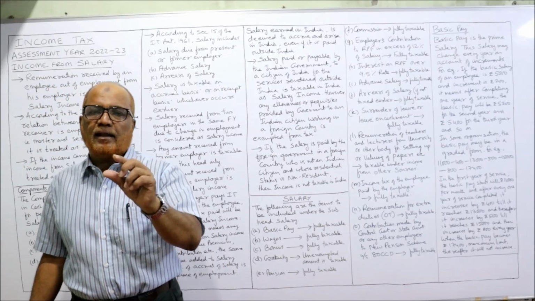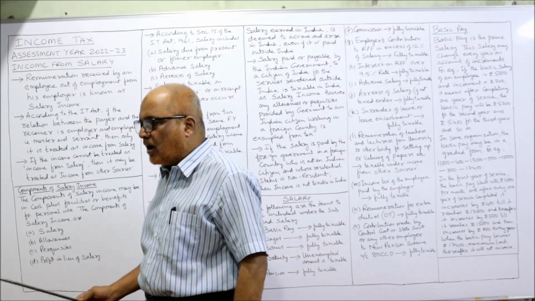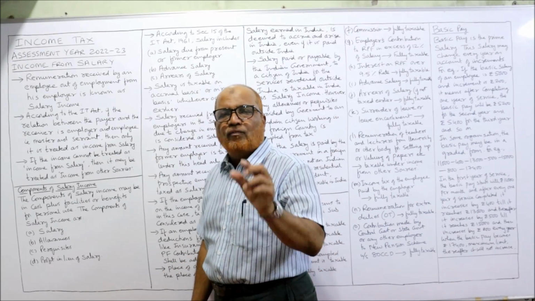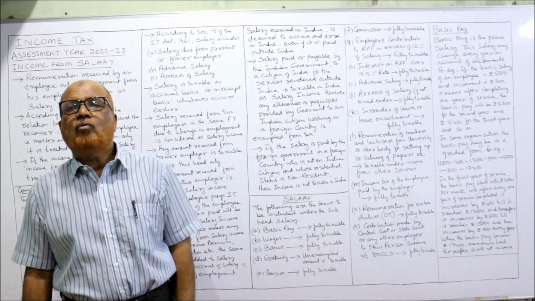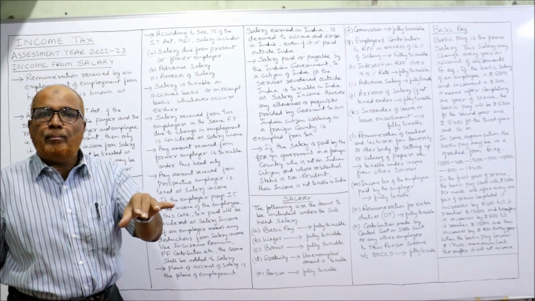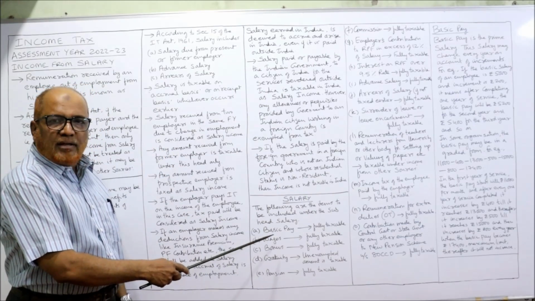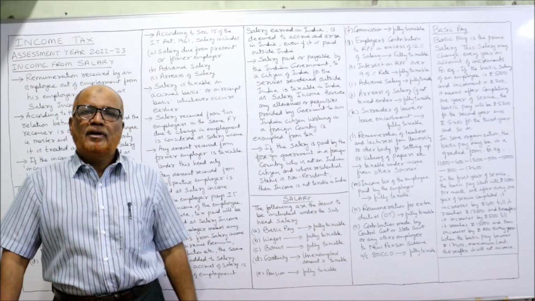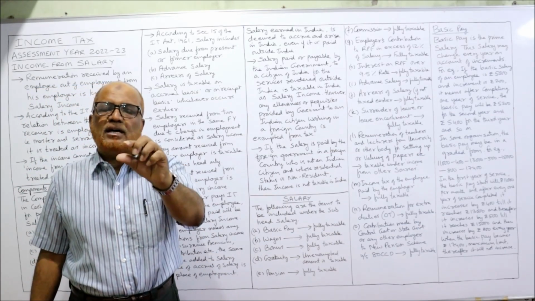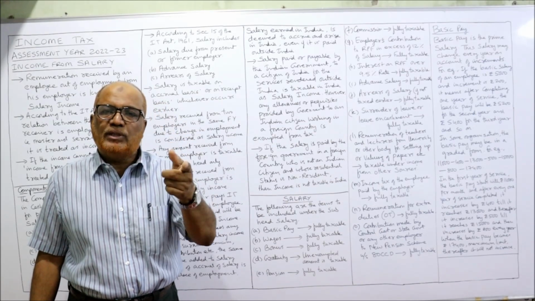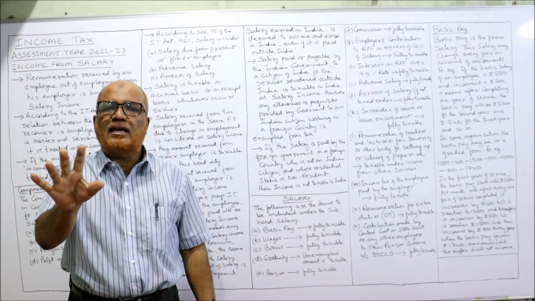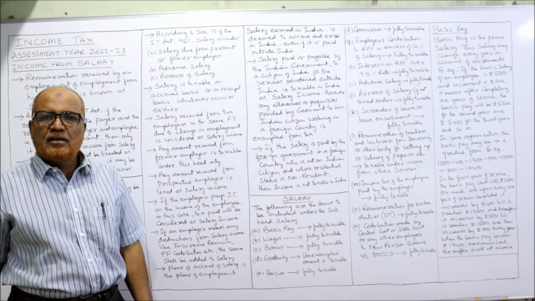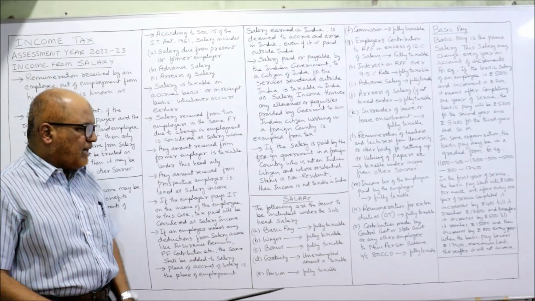Now, the subheads of salary. The components of salaries are salary, allowances, perquisites, and profits in lieu of salary. The first subhead is salary. What are the items that come under the head salary? First is basic pay. Basic pay is fully taxable. In the coming problems, when you see basic pay, immediately think that basic pay is fully taxable under the subhead salary. Then wages. Basic pay or wages are fully taxable.